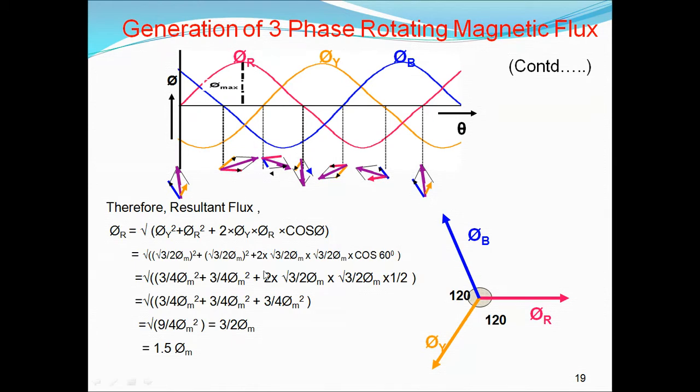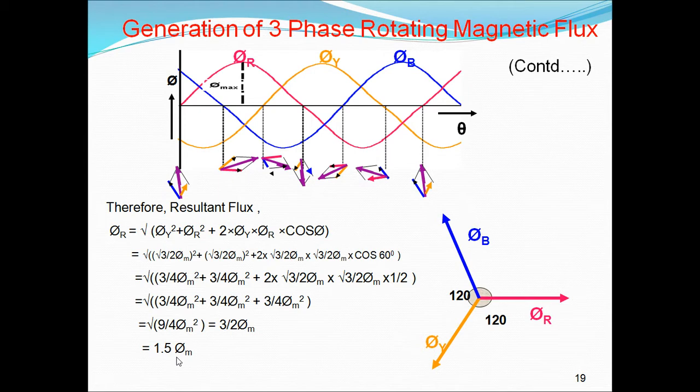Let us see the calculation. So φr is equal to square root of φy squared plus φr squared plus 2 φy φr cos θ, where θ is 60 degrees. And then the same thing we will get: the resultant flux is 1.5 times the φm.